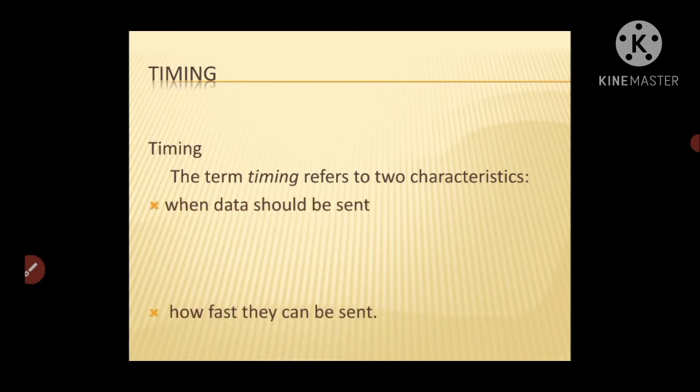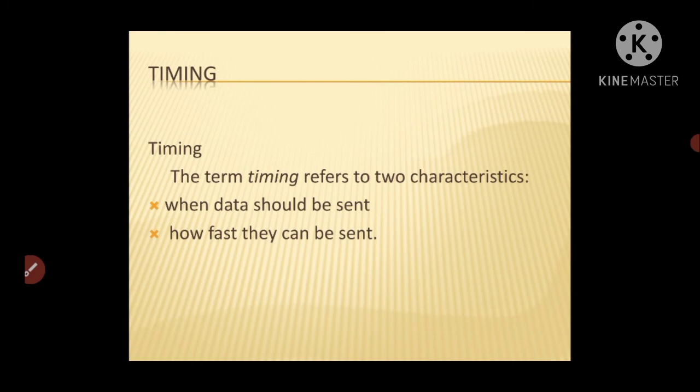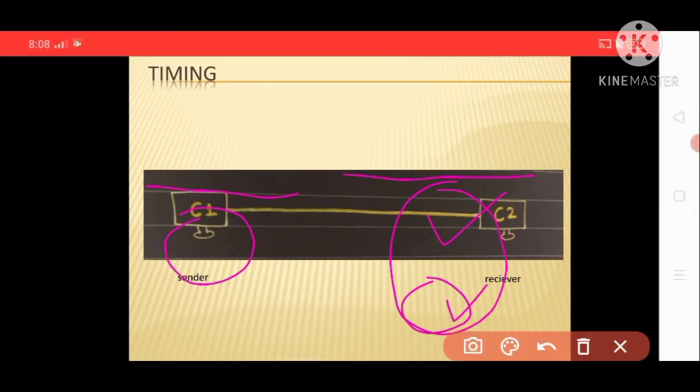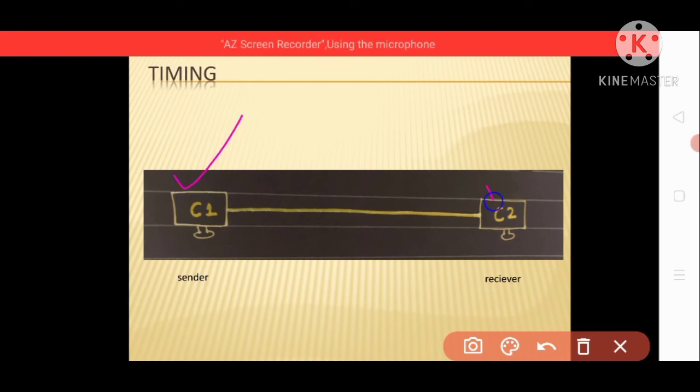And now we have timing. Timing refers to two characteristics of the data. The first one is when data should be sent, and the second one is how fast the data should be sent, right? We will see this also with an example. Here is computer 1 and here is computer 2.